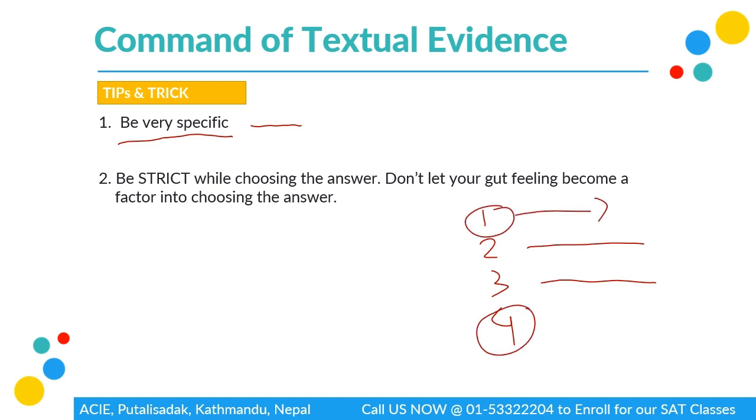Both sound the same and both sound actually true. So if you let gut feeling be the deciding factor in these two, then there's going to be a high chance you might not get it right. So always go back and cross-check, or always try to conclude the given data properly. So don't just go with your gut feeling.